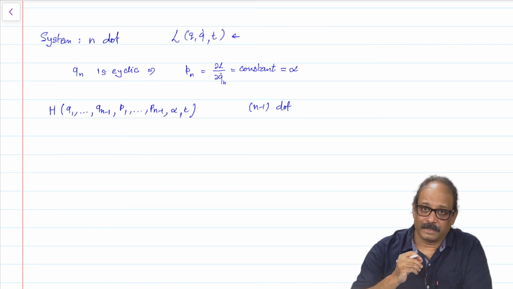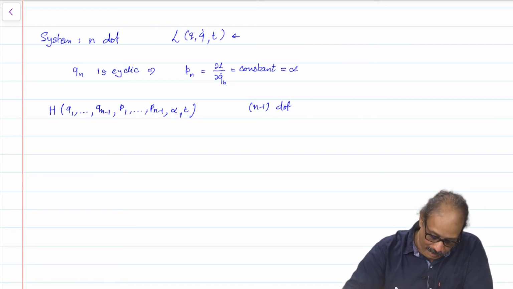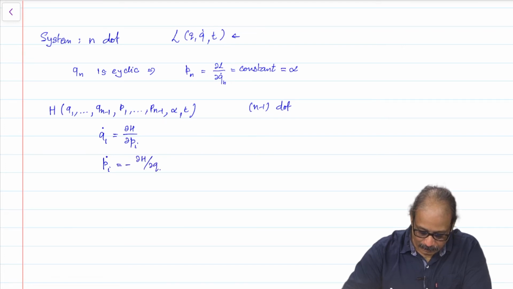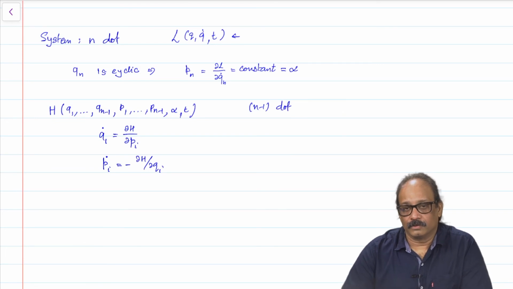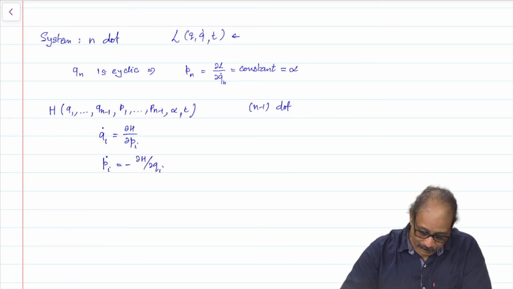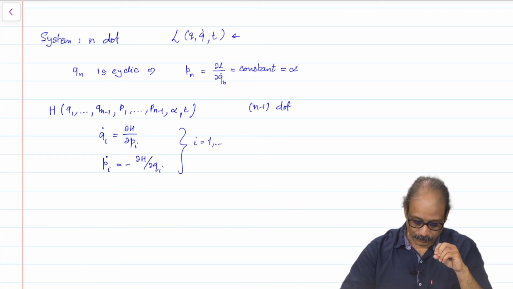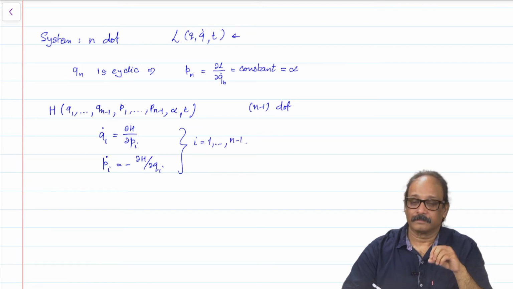And then if I write the Hamilton's equations, I get q i dot is partial of H with respect to p i, and p i dot is minus partial of H with respect to q i, but I only need to compute this for i going from 1 to n minus 1.